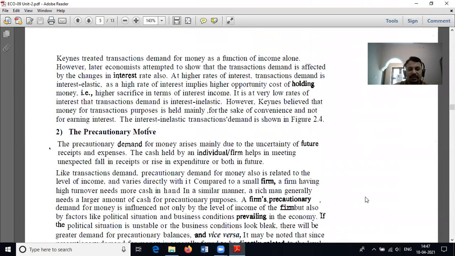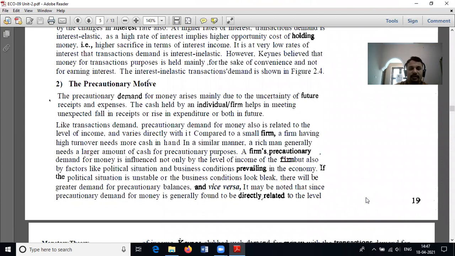Okay, and the next one is precautionary motive. Precautionary motive means the level of income from person to person or from firm to firm may be different. Some firms may deal with a huge amount of sales, huge amount of purchases, etc. At the same time, some firms may deal with low sales receipts or low purchases, etc.